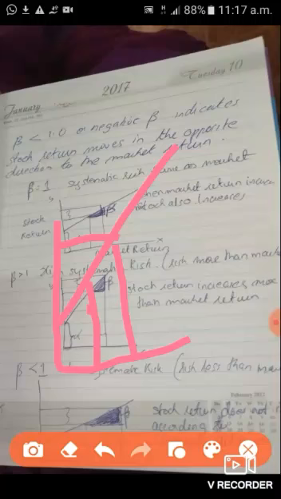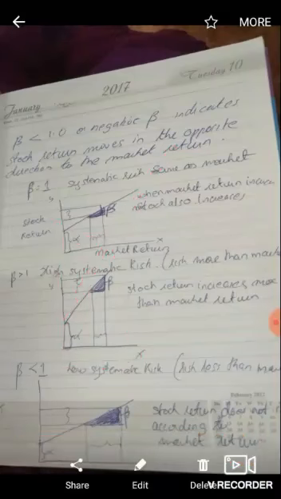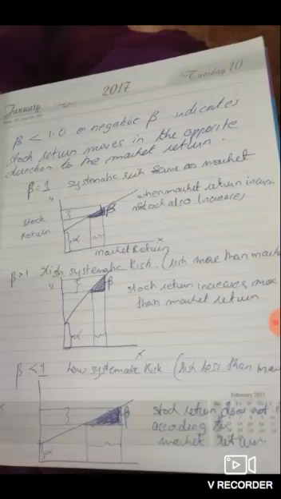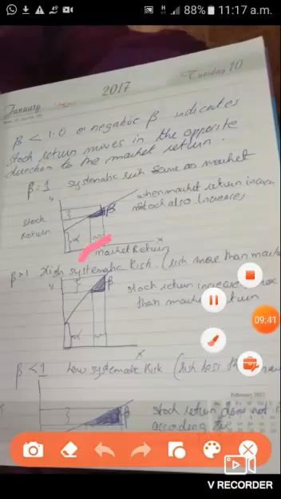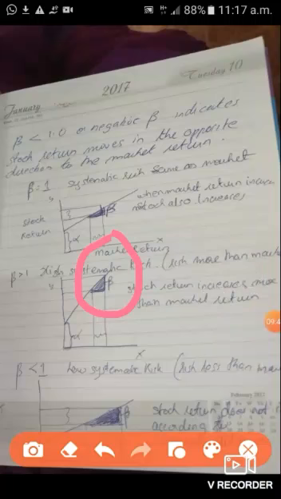That is a good thing, you might think, but think of the opposite. When the market return decreases by 1%, our stock return will decrease by 2% because the beta is 2. So that means the risk is more than the market. This portion is indicated by beta. You can see here this portion is indicated by beta.